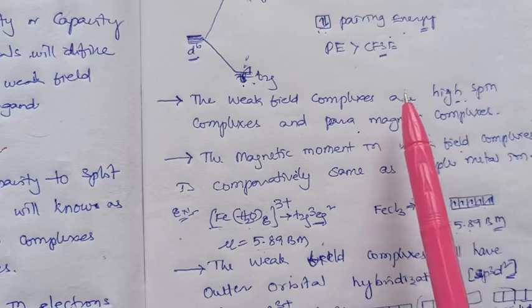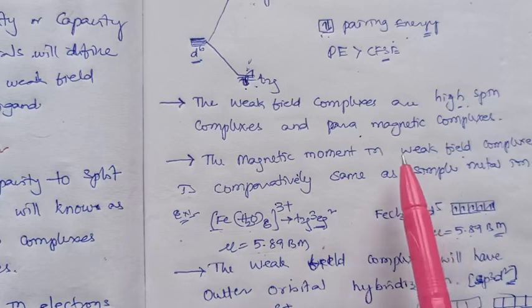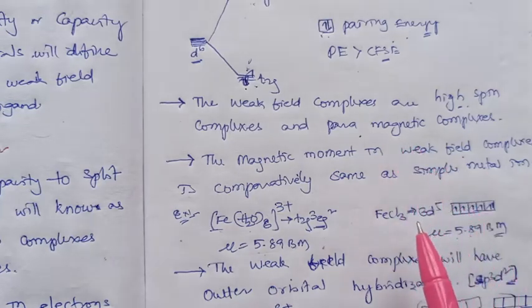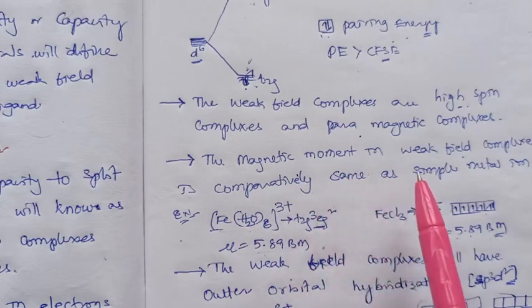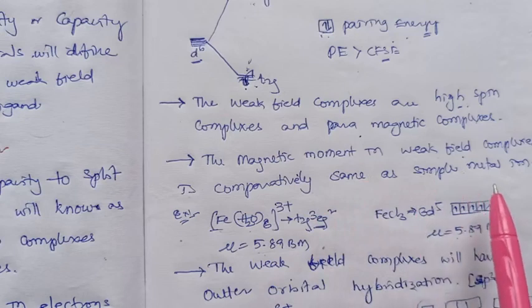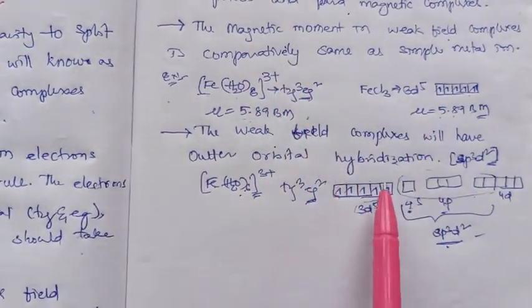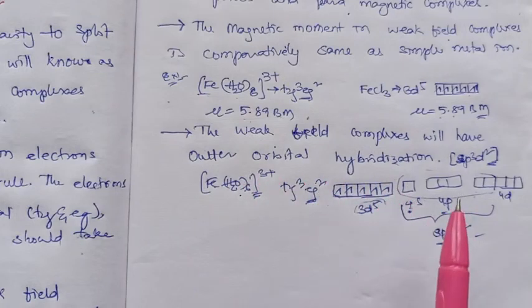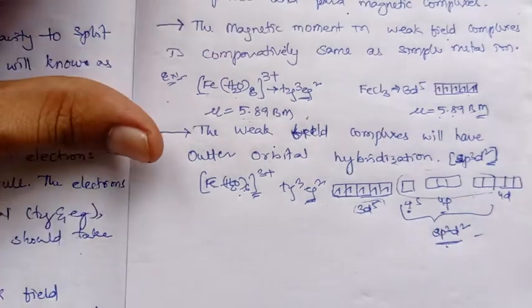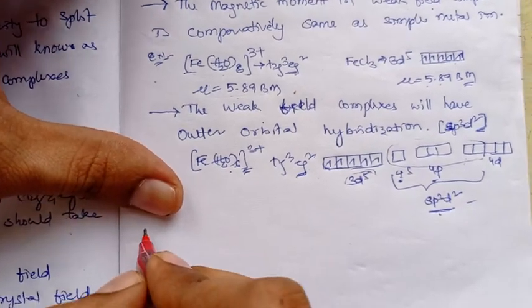So here the weak field complexes have the highest number of unpaired electrons, so they will be paramagnetic in magnetic moment. And the magnetic moment of weak field complexes is comparatively the same as that of the simple metal ion, right? And we can show an example here. These weak field complexes will exhibit outer orbital hybridization, and next we will go for the strong field ligands and strong field complexes.